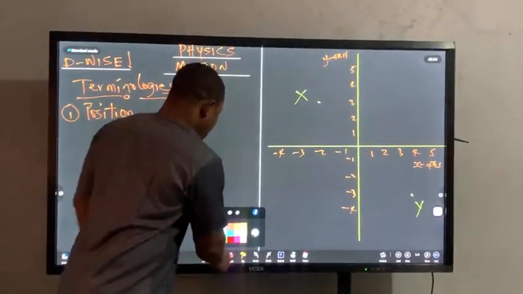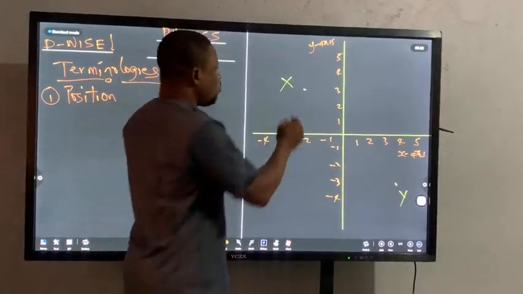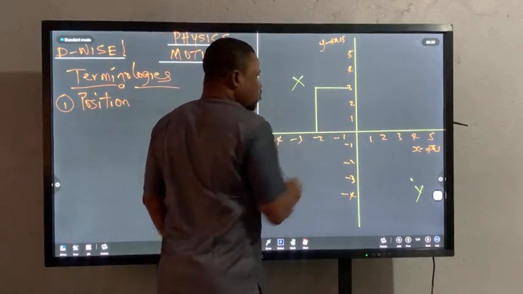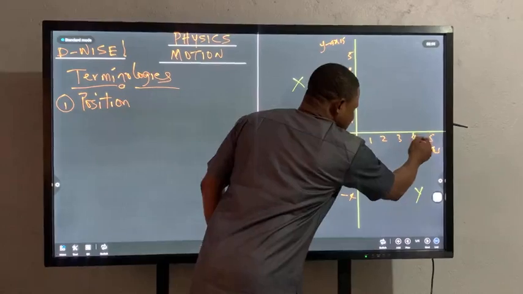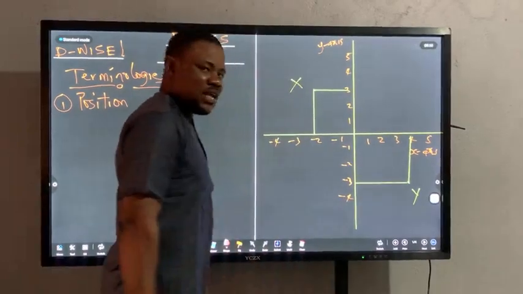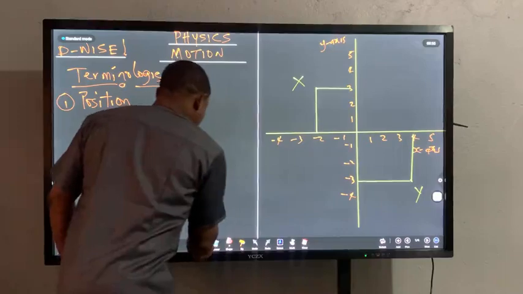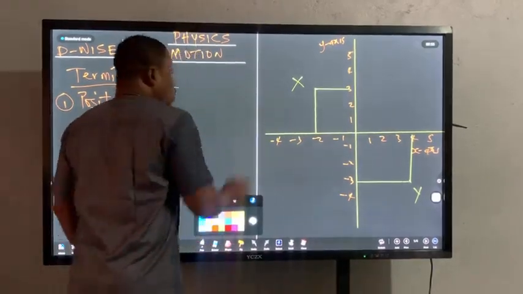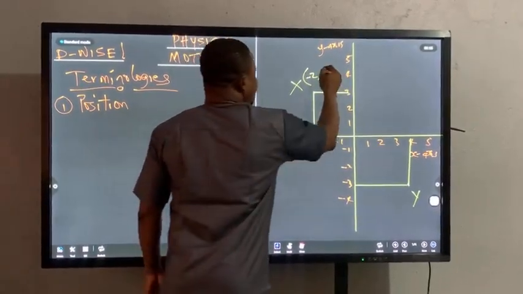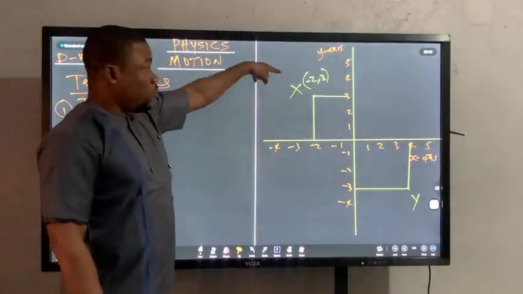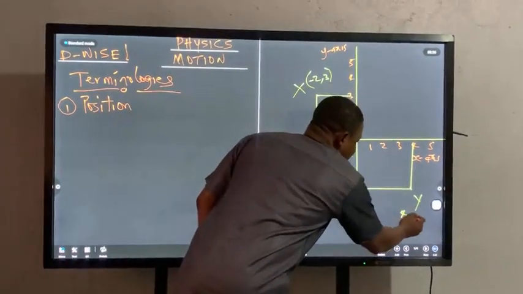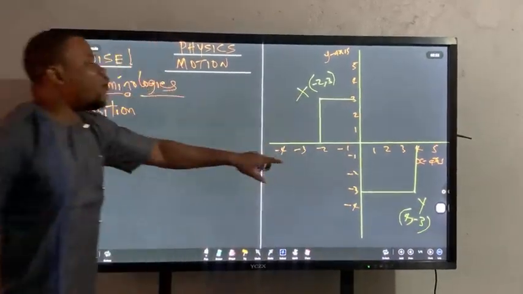Remember I said we could just draw the lines. I'll locate in this direction to 3, in this direction to -2. This one, I drag it to the x-axis, I get 4, and to the y-axis, I get -3. If I ask you to give me the location of the point x, the x value is -2 and the y value is 3. Those are the coordinates. I can locate that point. This one has an x value of 4 and a y value of -3. That is how we get position.